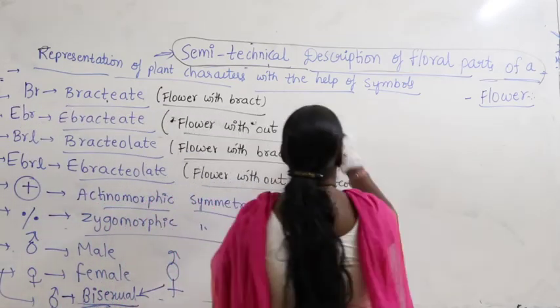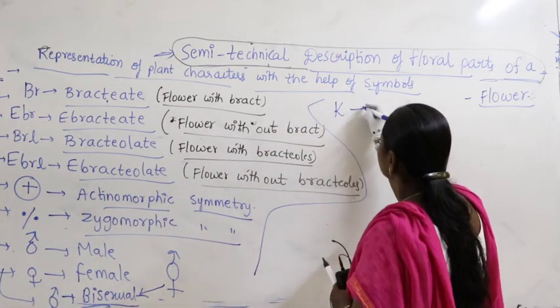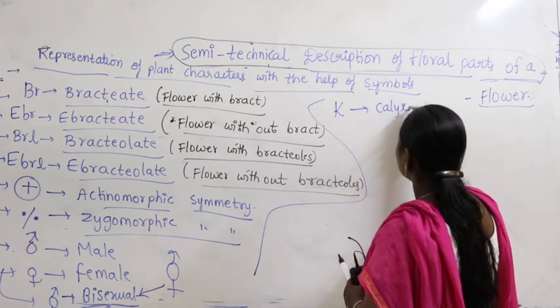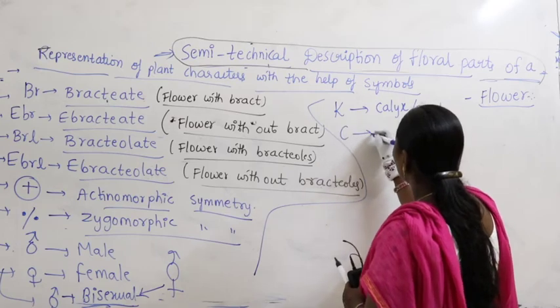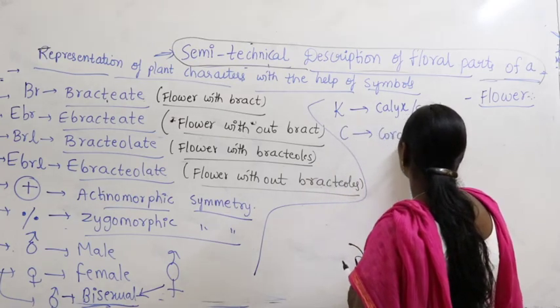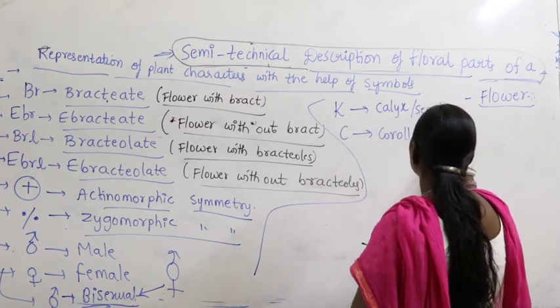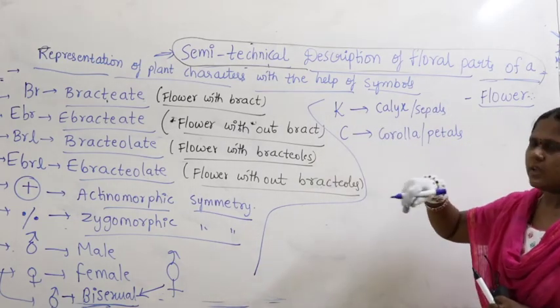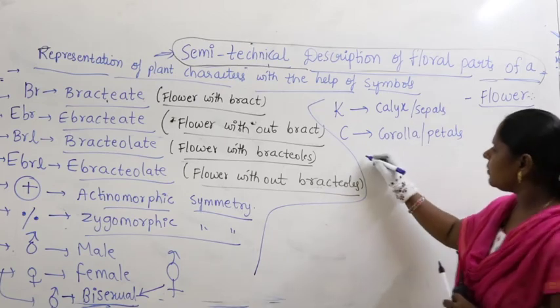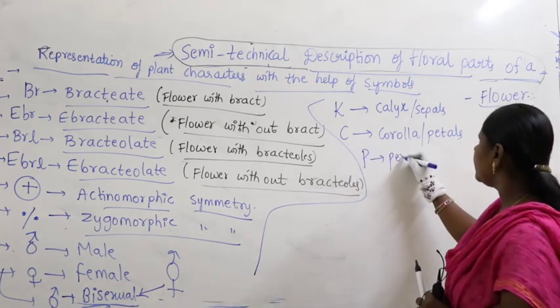Then similarly, if you write K, it's for calyx, nothing but sepals. C, if we write, that is corolla, that is nothing but petals. Whenever we write symbol K, K is for calyx. If you write C, that represents corolla. P represents perianth.